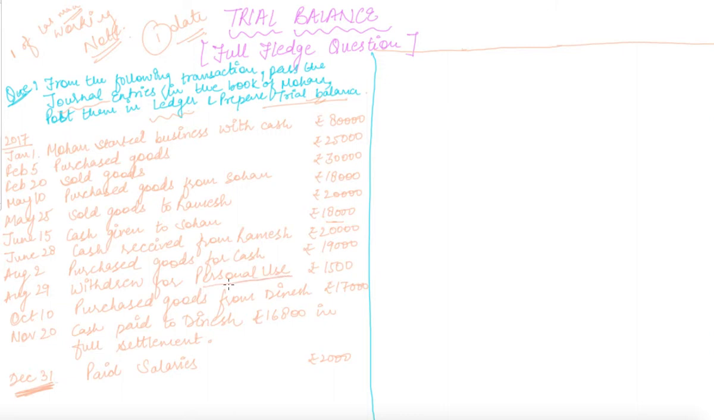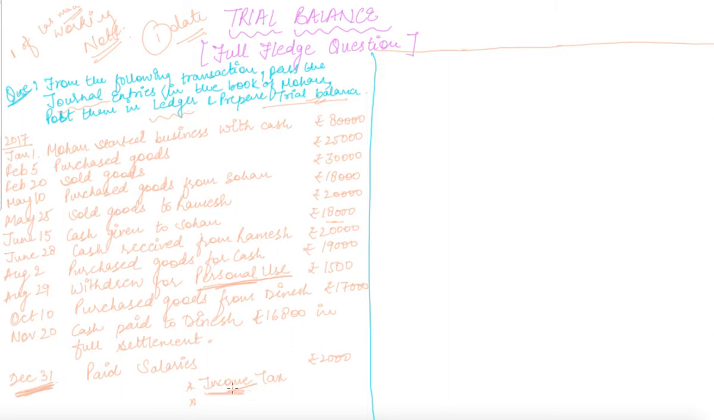Okay, the term personal use is basically our drawings, right, as we have discussed before as well. Apart from this, there are two terms which are also known as drawings. The first one is income tax, because one is required to pay income tax on his own income and not the business income. If it is the income of the business, then it is a corporate tax or a wealth tax, but for a person it is income tax.